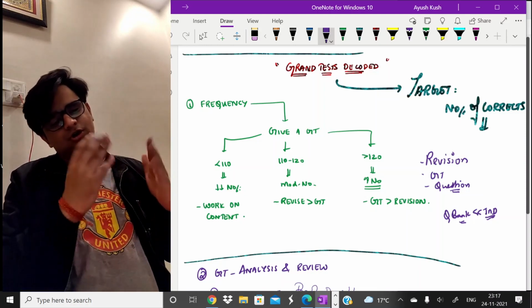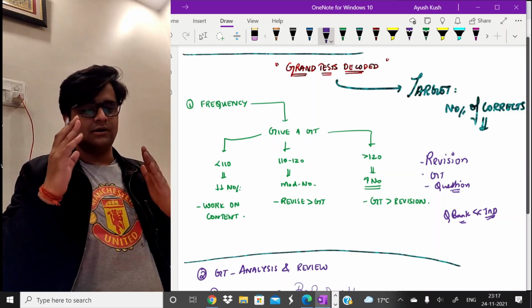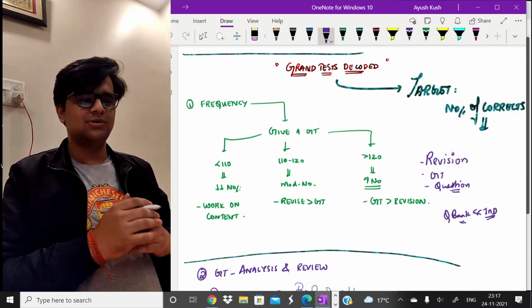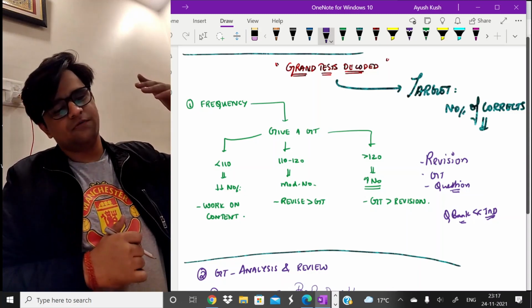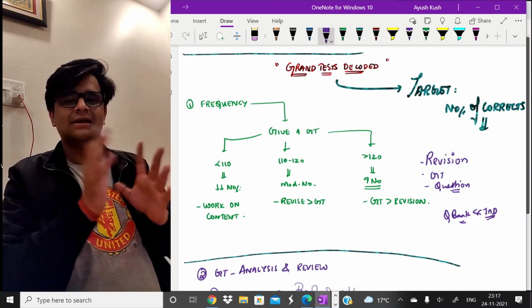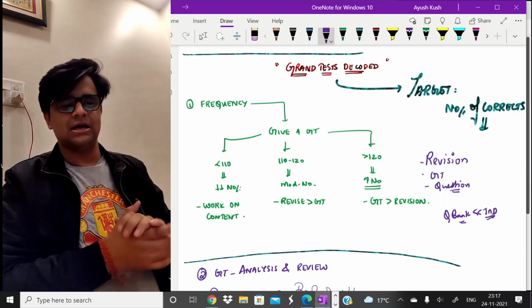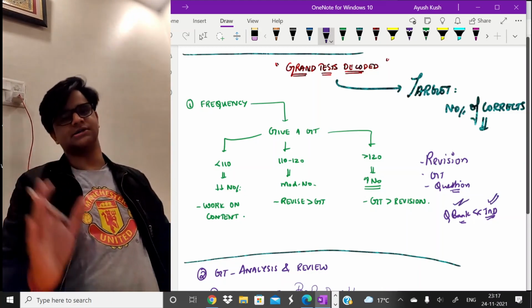So instead of going for Q banks, I would suggest you go for TNDs, right? Because if you go to a Q bank, what will happen is, there are some topics which are not very frequently asked, but just in order to frame a Q bank for a particular subject, they add those topics also, right? And I think that is a waste of time around this point at least. So always remember, TND better than Q bank for practicing questions, right?